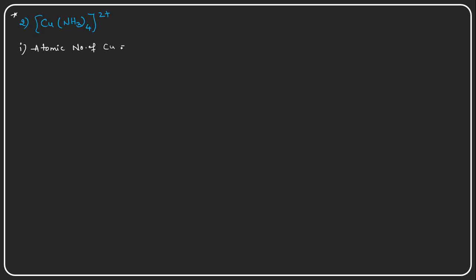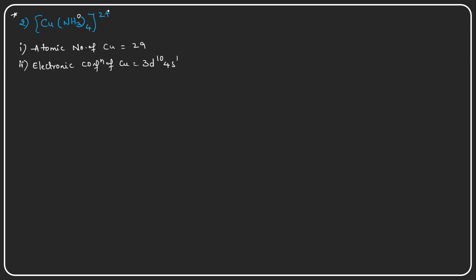So the atomic number of copper is 29, right? And the second point is the electronic configuration of copper, which is 3d10 4s1. This is the electronic configuration of the copper metal. But here copper is in the +2 oxidation state. Why? Because ammonia does not carry any charge, it is zero charge.